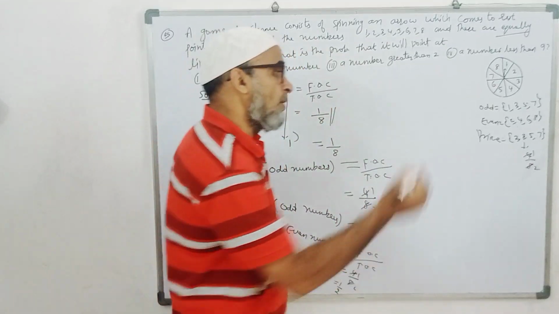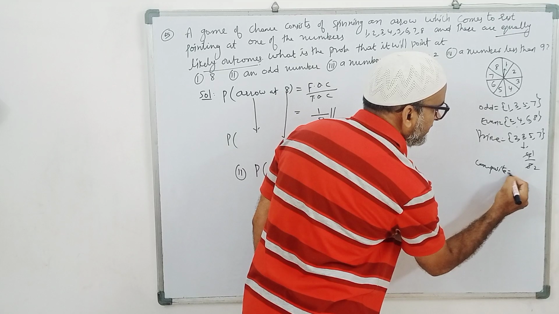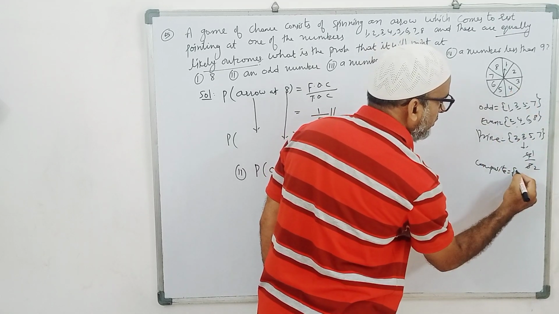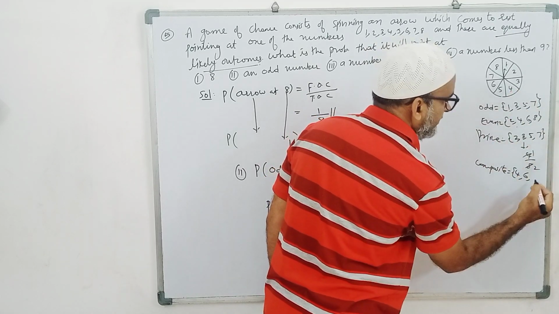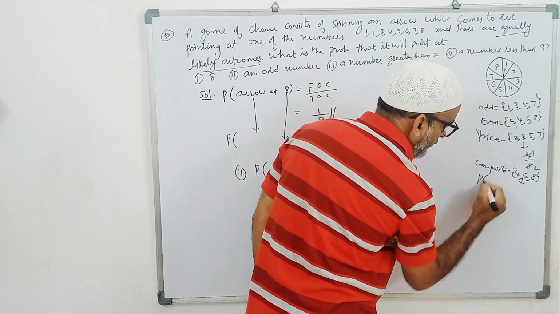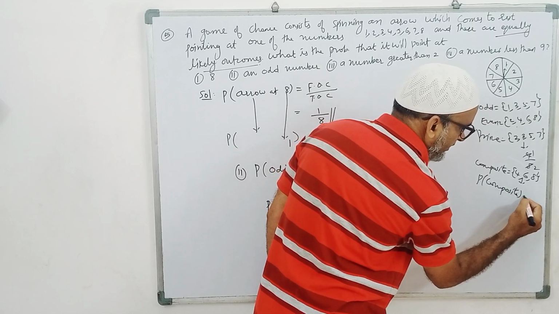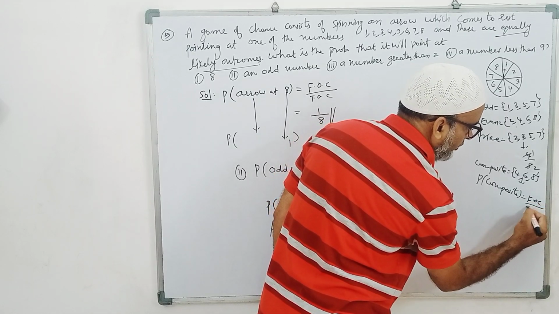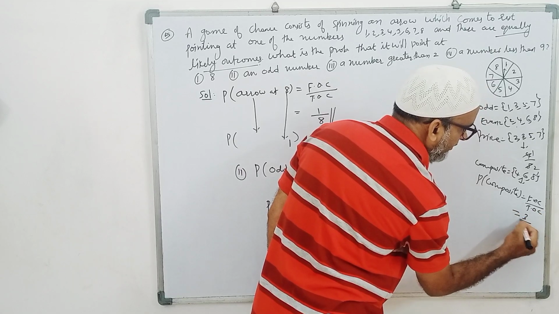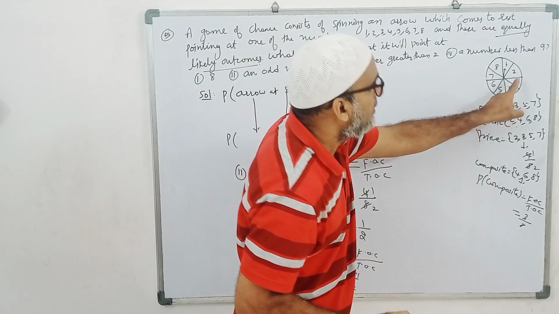Same. Composite numbers. What are composite numbers? 4, 6, 8. 3 are composite numbers here. Means the probability of composite numbers is equal to favorable outcomes by total outcomes is equal to 3 by 8. These are composite numbers.